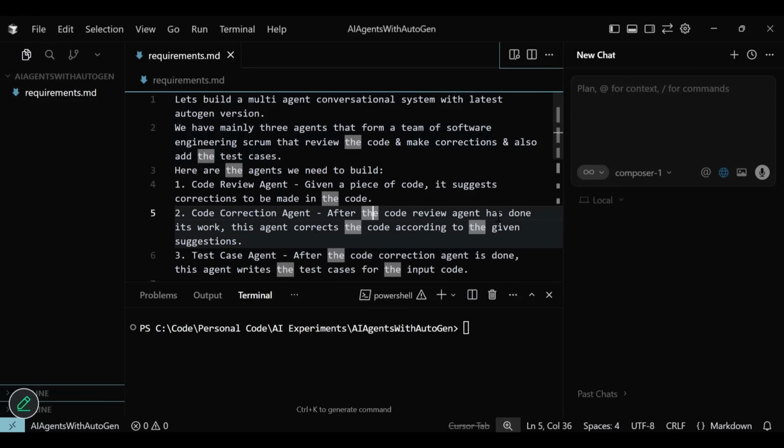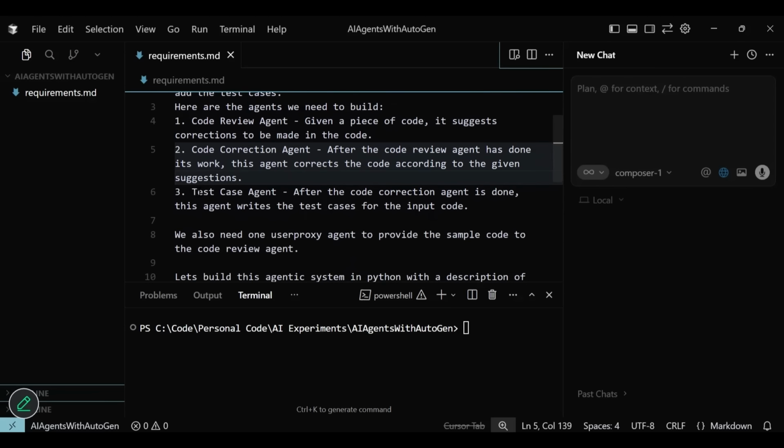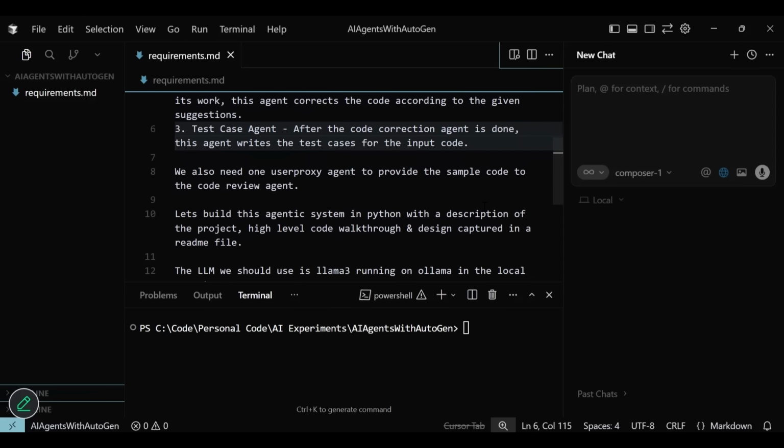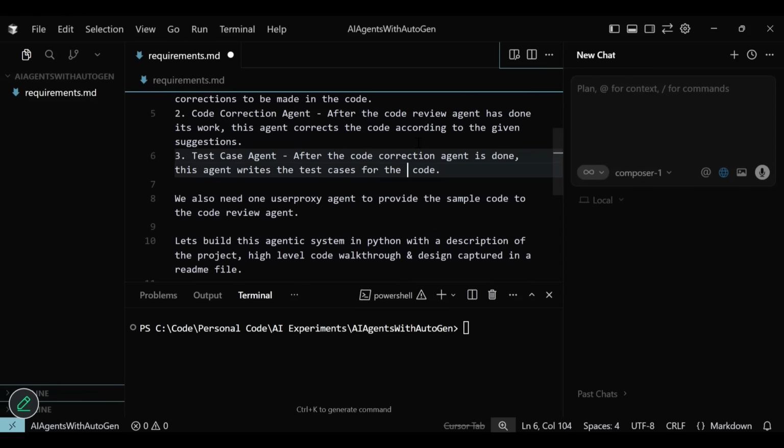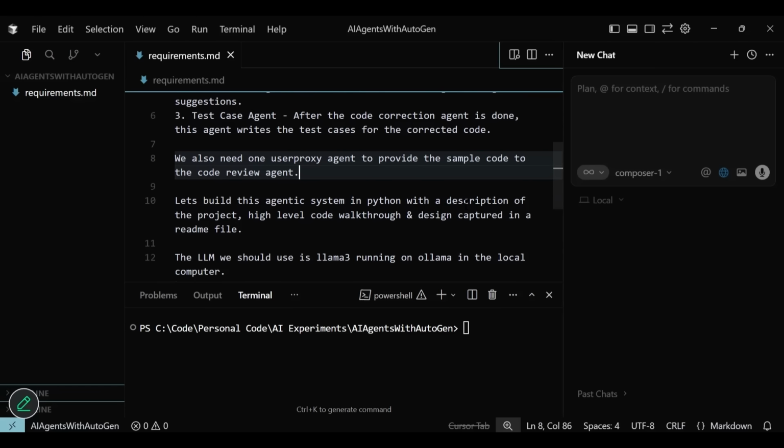One agent reviews the code and suggests changes according to the common standards. The other agent, called the code correction agent, corrects the code according to the inputs from the code review agent. And finally, we have the test case generation agent that generates test cases for the corrected code generated by the code correction agent. And since for this demo, we don't want a human in the loop, we need a user proxy agent to supply the sample code to be reviewed. And finally, when the code is generated, we want the agent to generate a README file documenting the flow and the high-level architecture.